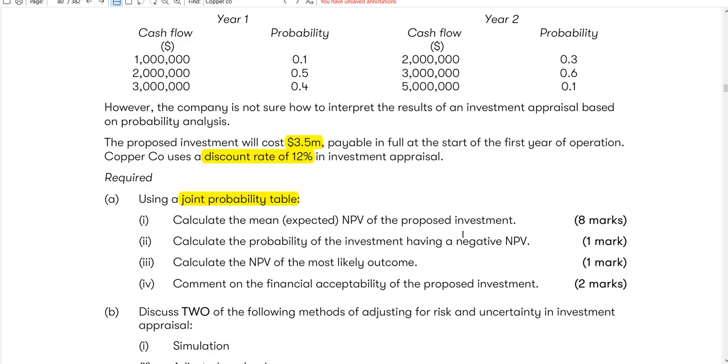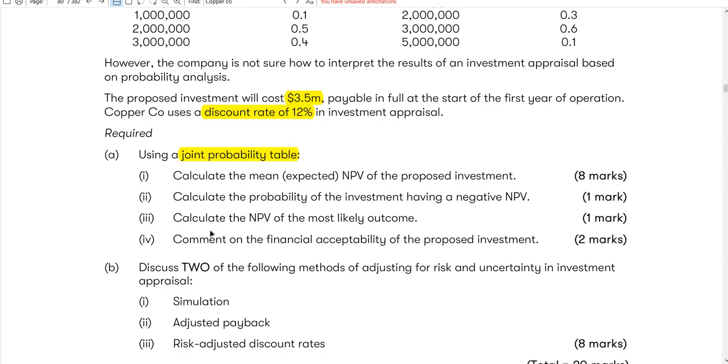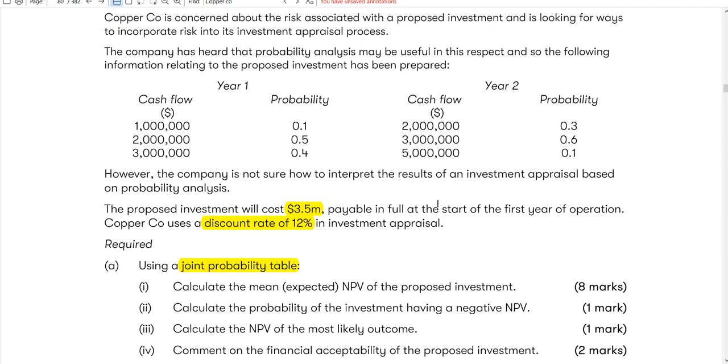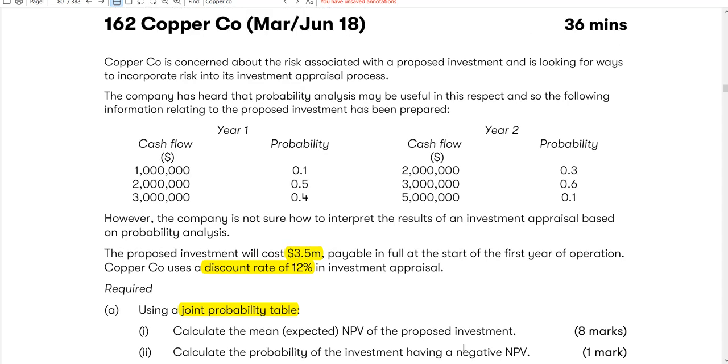Calculate the probability of the investment having a negative NPV, so negative meaning less than the 3.5 million initial investment. And calculate the NPV of the most likely outcome, so this is the highest joint probability. And comment on the financial acceptability of the proposed investment. Very tricky question. You have to practice this a lot to get a grip. So let's do it carefully.